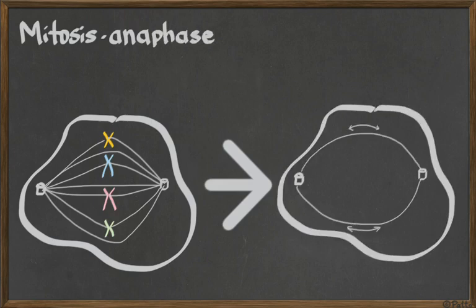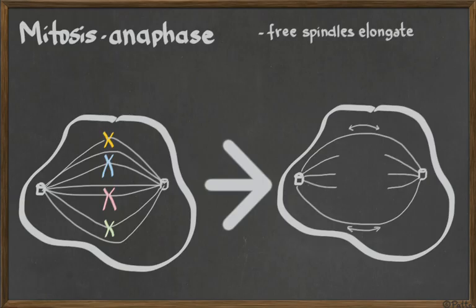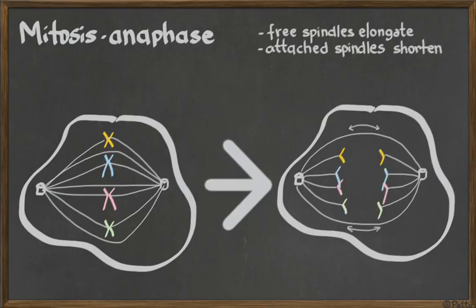The spindles that are not connected to chromosomes elongate, they get longer. So the centrioles move a little bit away from each other. And the spindles that are connected to chromosomes shorten. And when they shorten, they separate the sister chromatids. They pull the sister chromatids apart, they break down that X, they separate them. At this very moment, this cell contains twice as many chromosomes.